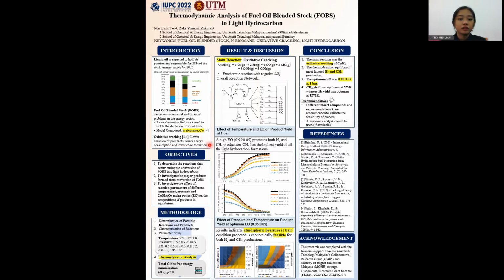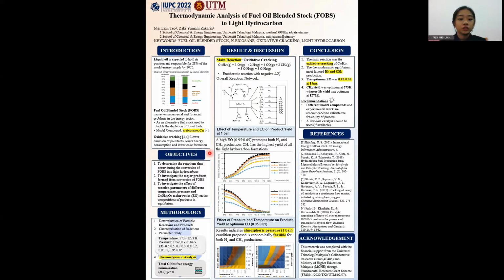Thus, we have outlined the problem statement. Due to the limitation of FOBs, it is necessary to transform them into light hydrocarbons with higher economic value. Currently, limited research was conducted to investigate the cracking of FOBs with oxygen. Besides, there's no similar research on oxidative cracking of FOBs that uses N-eicosane as the model compound.